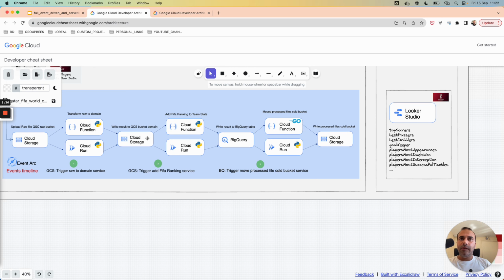If everything works well without error, we will move and back up the processed files to a final Cloud Storage bucket. For example, it's a cold bucket.